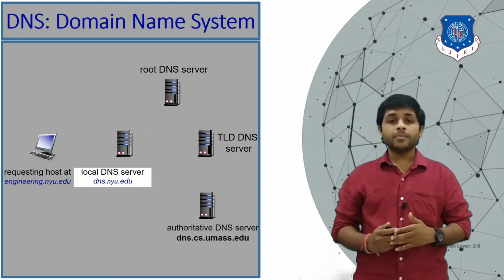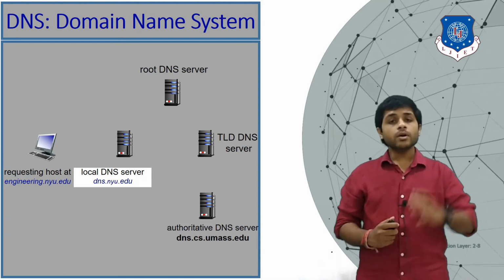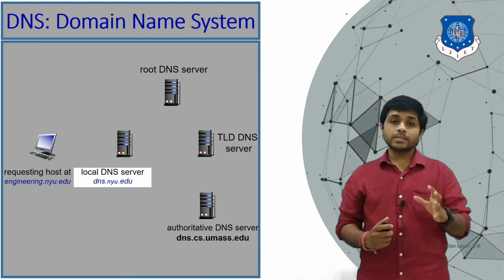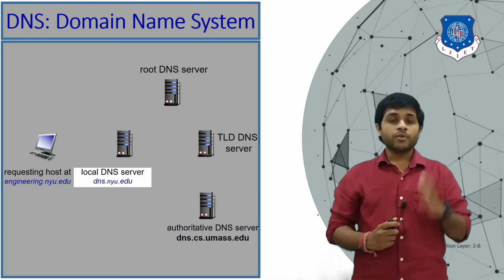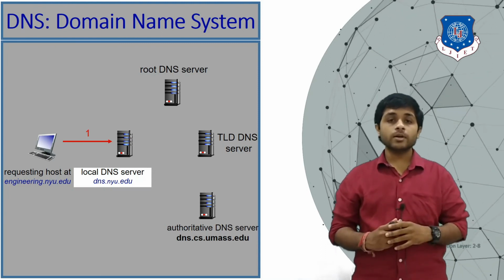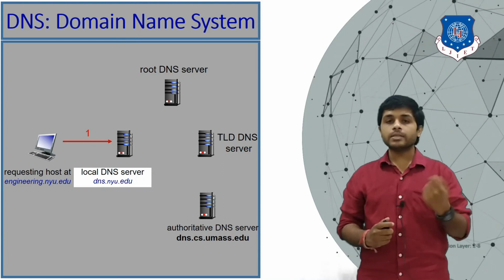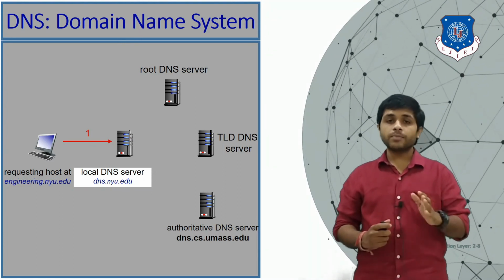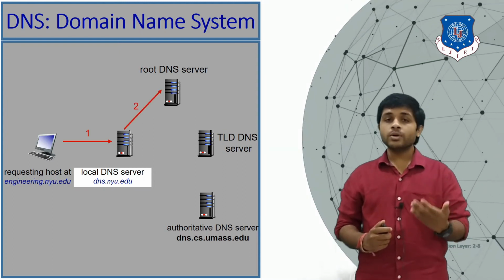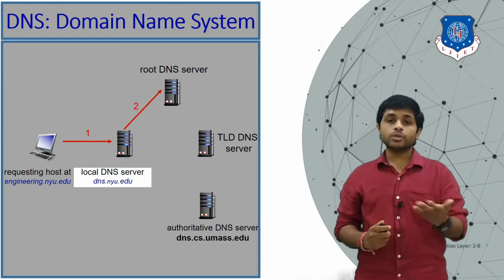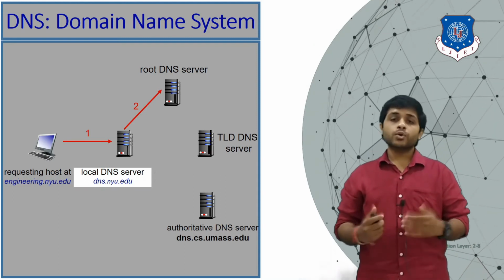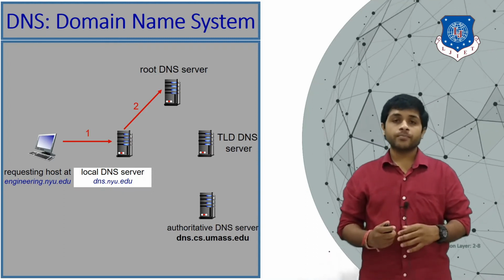In the second type, the local server won't resolve your query for you, but it will pass the query on to the other servers. For example, you want to access a website, and the request is sent to the local server. Now the local server will forward that request. It will not resolve your query, but it will forward it to the root server. If the root server doesn't know, it will forward the query to the TLD server, because the root server knows which TLD server could know the IP address of the query.